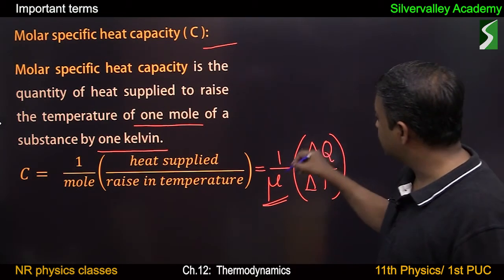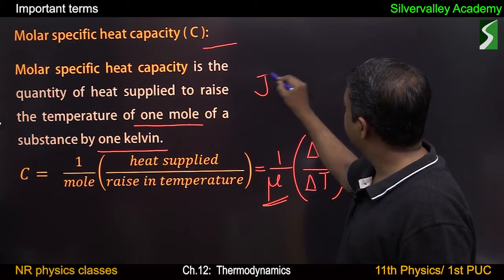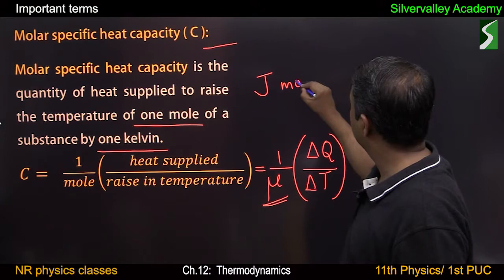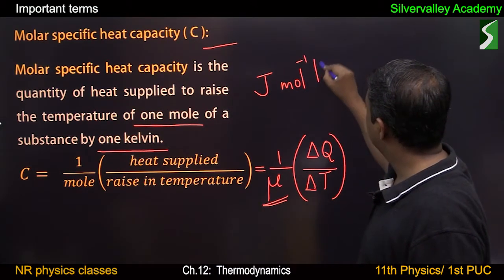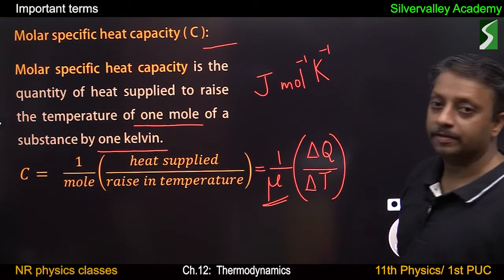So the SI unit of this is joule per mole per Kelvin.